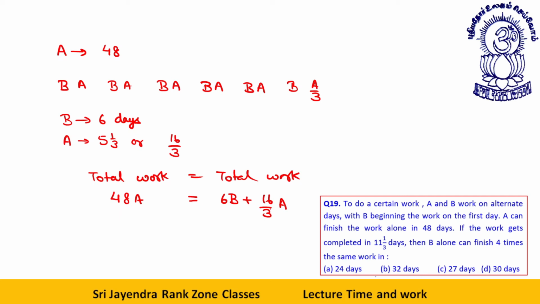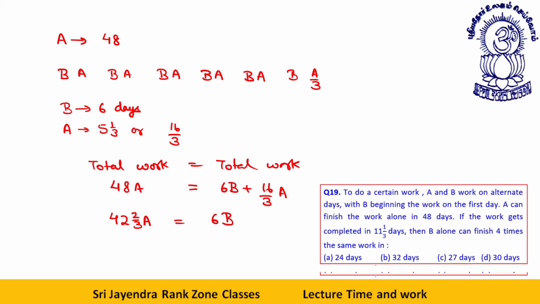48A, 6B plus 16 by 3A. So I can say if I subtract the 16 by 3 or directly 5, 1 by 3, what I will be getting is 42, 2 by 3A is equal to 6B.